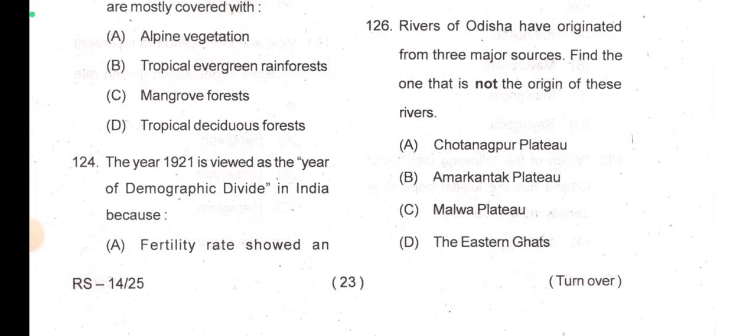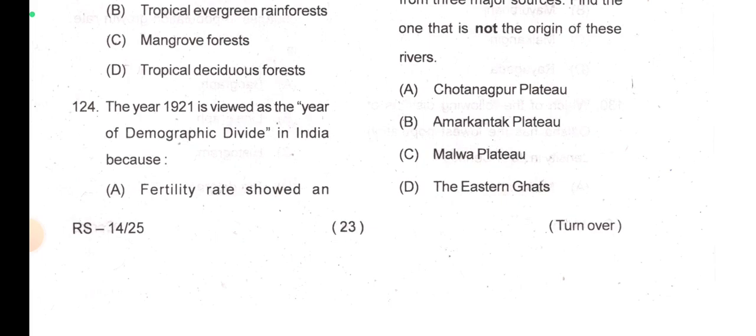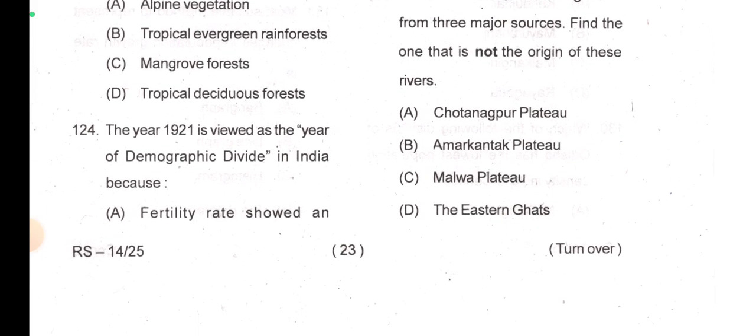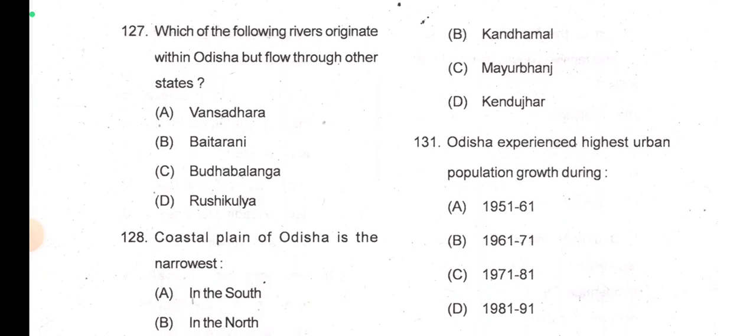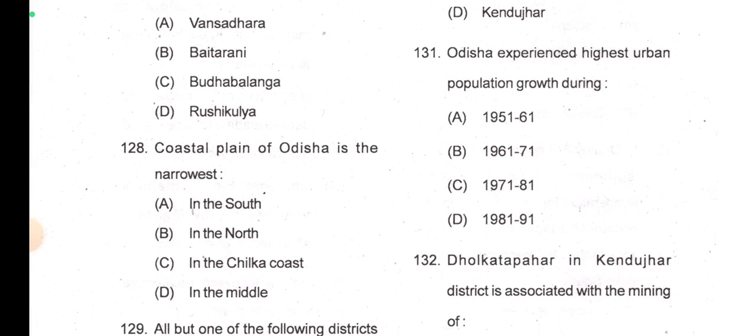Now Chotnagpur, Amarkantak and the Eastern Ghats are located nearby Orissa, but the Malwa Plateau is far away from Orissa, so I think the Malwa Plateau will be eliminated from the options. Which of the following rivers originate within Orissa but flow through another state? I think this is Bansodhara. You can search it and you will get the Orissa government's official website where everything is listed. So do check.